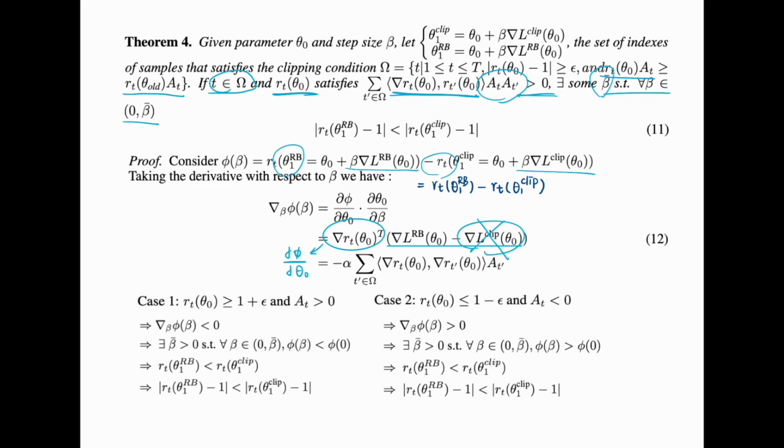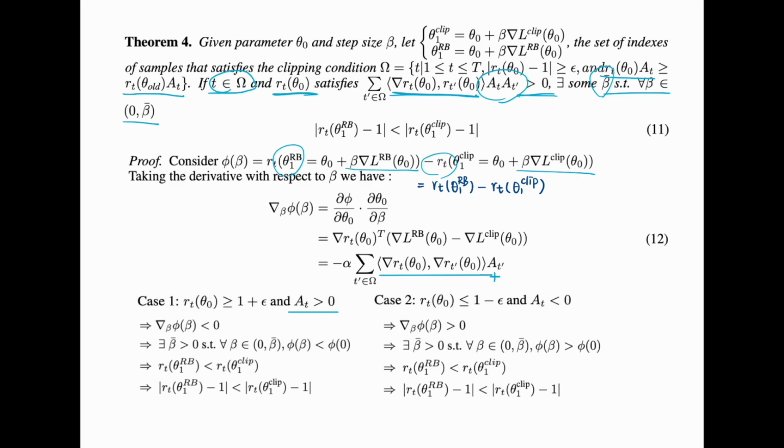And by the rollback function previously, we can derive that the minus alpha is the pull force, the rollback force, while this one gives all of the definitions for the entire rollback function. So for case number 1, let's consider the case that the likelihood ratio is greater than 1 plus epsilon, and the advantage is positive. Then this one is positive in case number 1, so we know that this one must be positive.